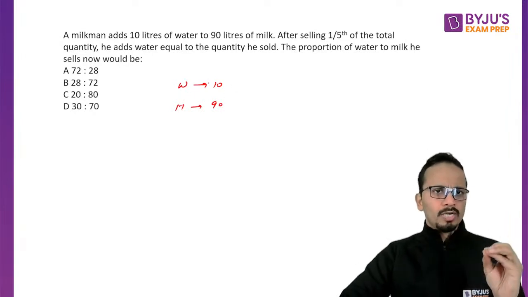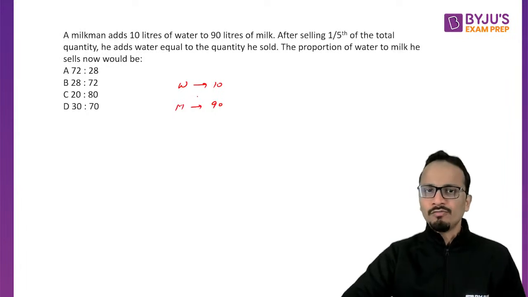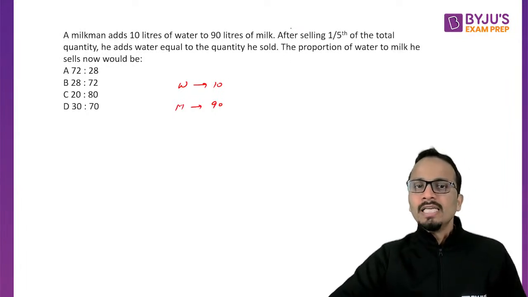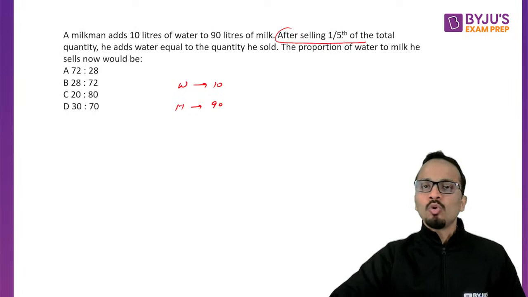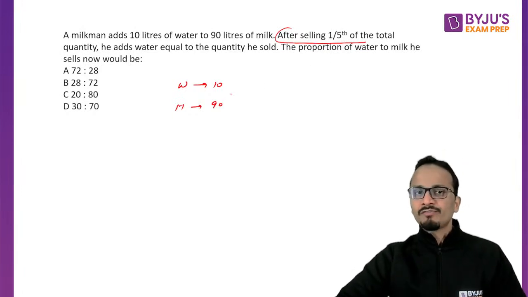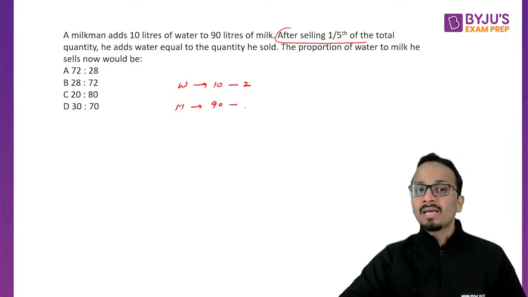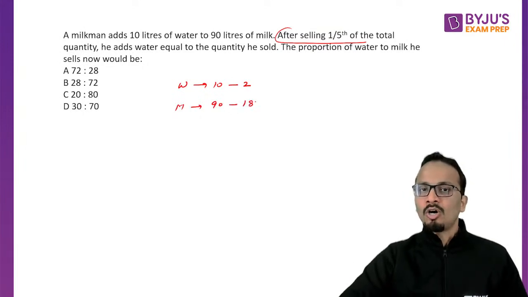So there is a mixture in which there is 10 liters of water and 90 liters of milk. Now he sold 1/5 of the total quantity. So 1/5 of the water will be removed and 1/5 of the milk will also be removed. So 2 liters of water and 18 liters of milk will be removed.